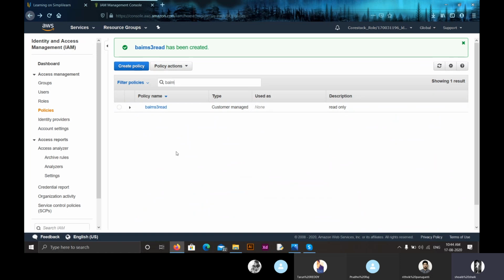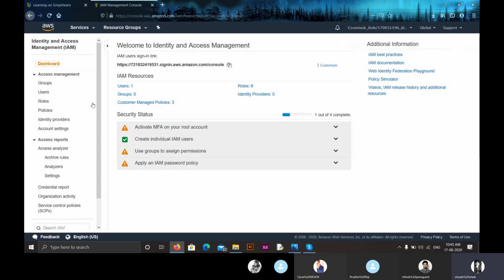Today we created an S3 read-only policy, and through this policy we gave access to the user, and he can only read the things present in the bucket we have created. So that was all about creating a policy in Identity and Access Management. I hope everyone is clear. If you have any doubts, you can ask me now.